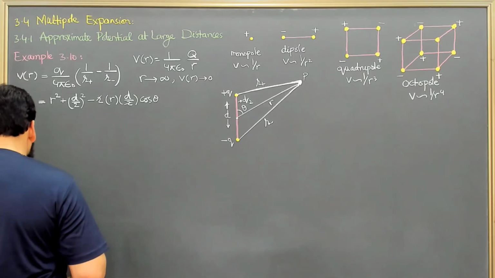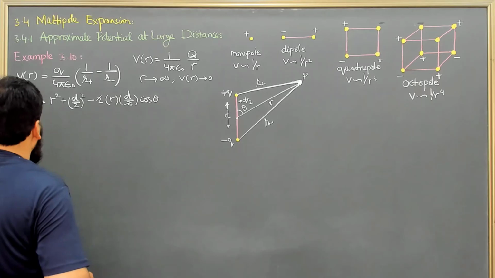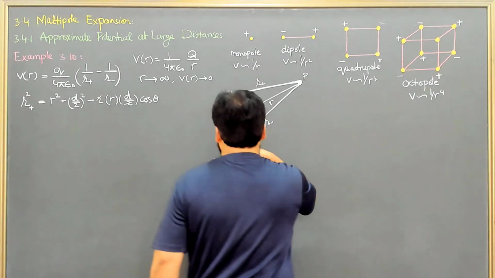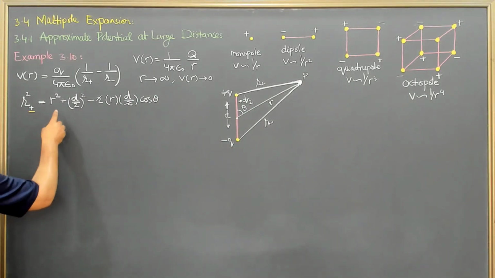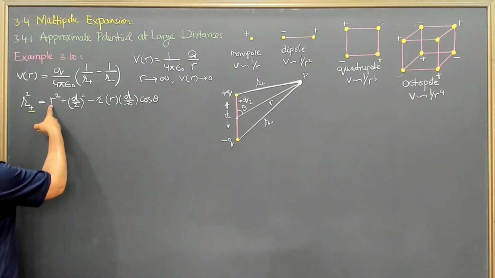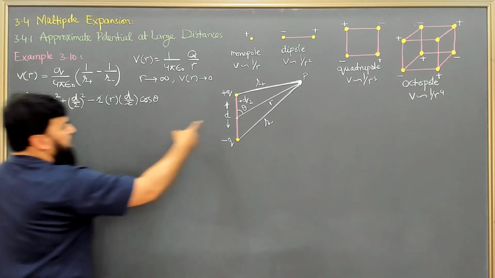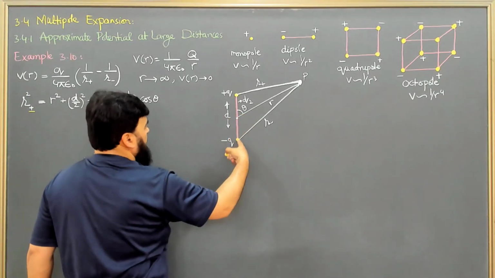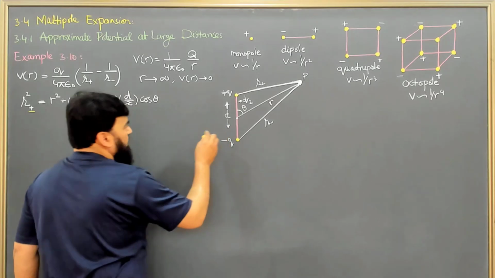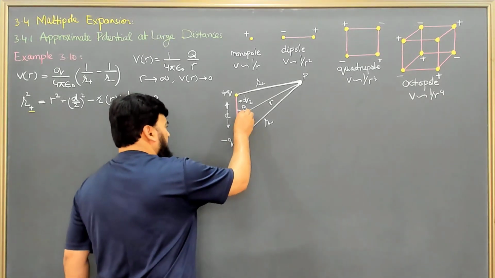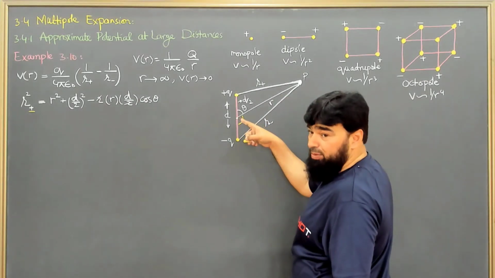Now I can see another thing. What if I consider the r minus? For the r minus, it will be r square plus d by 2 square, and then you see here that the angle is in reverse, or you can say that when the angle is like this, it will be phi minus theta.